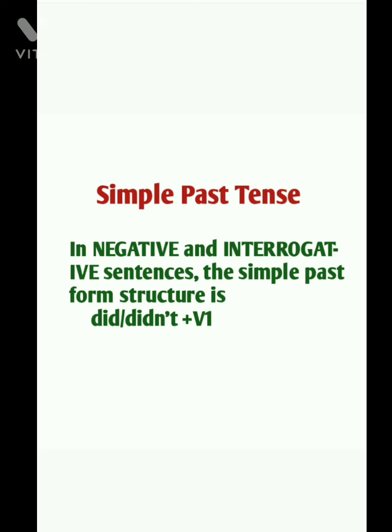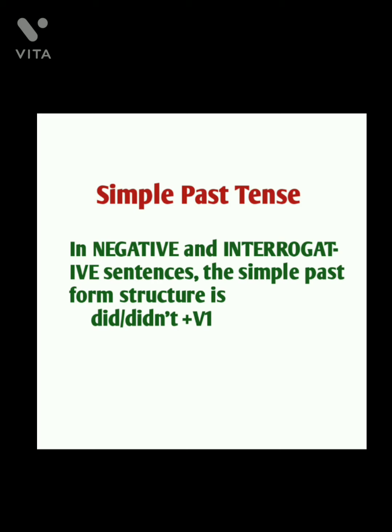Here we should not have confusion that it is simple past and we should use V2. Why don't we use V2 here? Because the word did is already indicating the tense of the sentence. It is already telling that the sentence is in past tense. When the helping verb is telling us that the sentence is in past tense, we need not write the main verb also in the past tense. So V1 will play the role in case of negative as well as interrogative sentences.